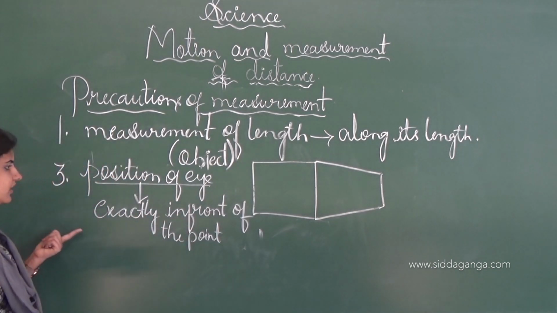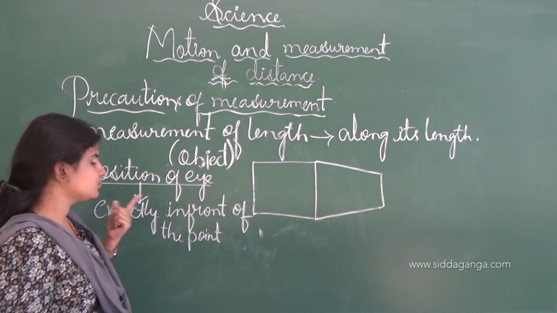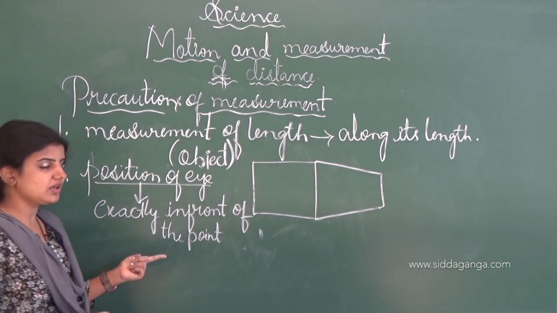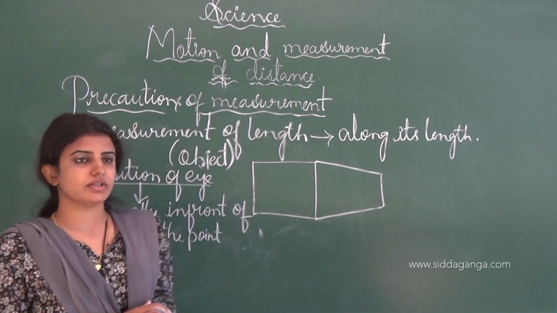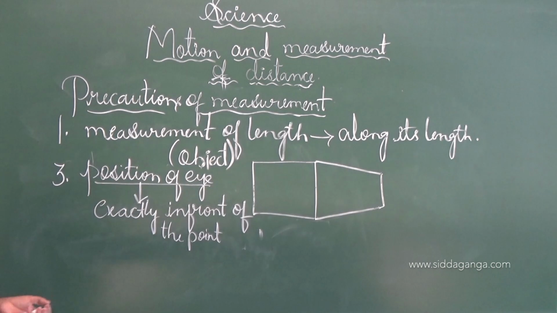And the third point is that the position of the eye is very important, and we have to stand exactly in front of the point, then only we can get the accurate measurement. And this is all about the precautionary steps while measuring a particular object.